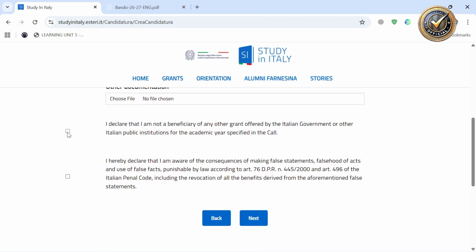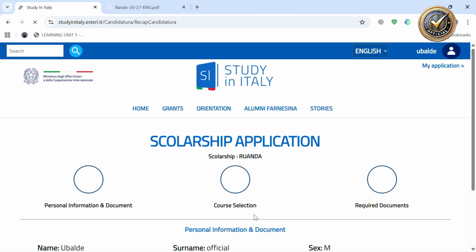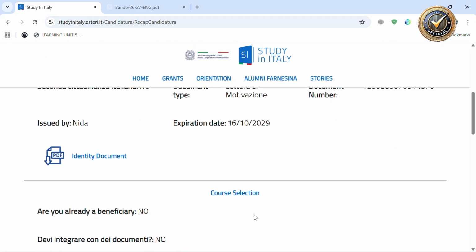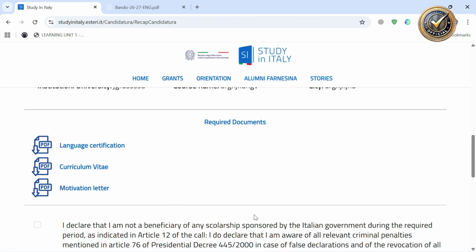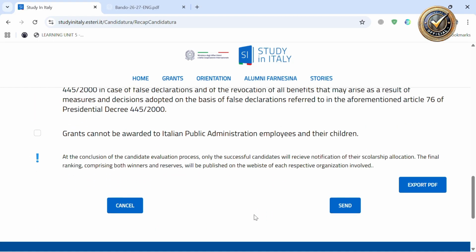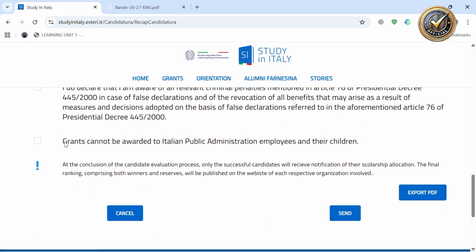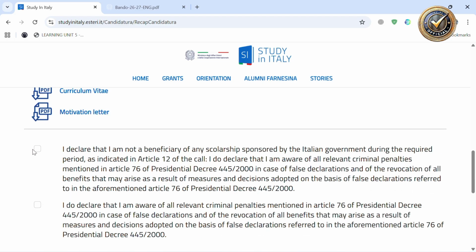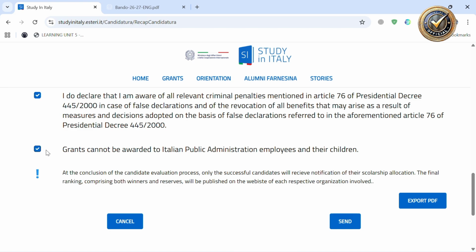Then click here to declare the beneficiary and click on next. Then after you review your documents, tick these boxes, and then click on send.